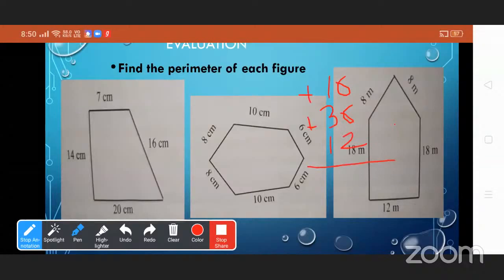6 plus 6 is 12. 18 plus 12 plus 2 is 14. We will carry on here. 1 plus 1 is 2, 2 plus 3 is 5, 5 plus 1 is 6. So the perimeter of this figure is 64 meters. Okay, good.